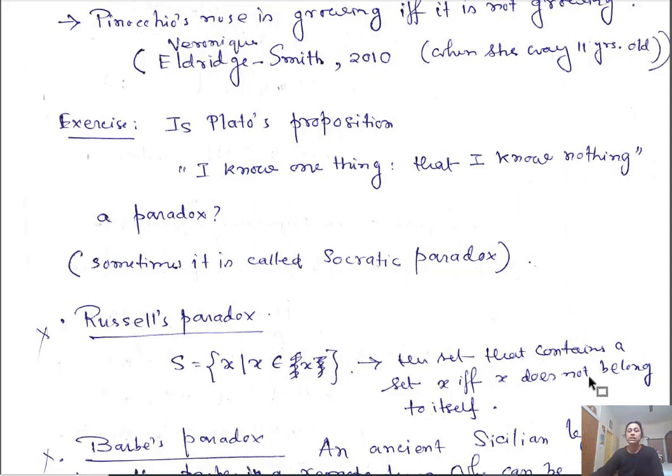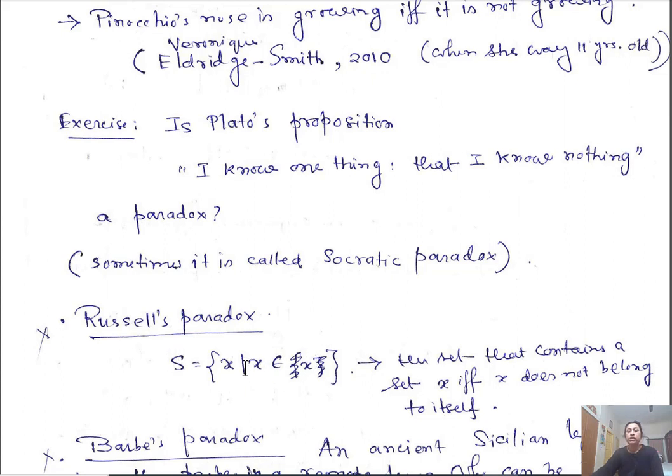This set consists of set X if and only if X does not belong to itself. Okay, so if you try to judge whether X belongs to this set or not, you can check. You are getting this type of contradiction.